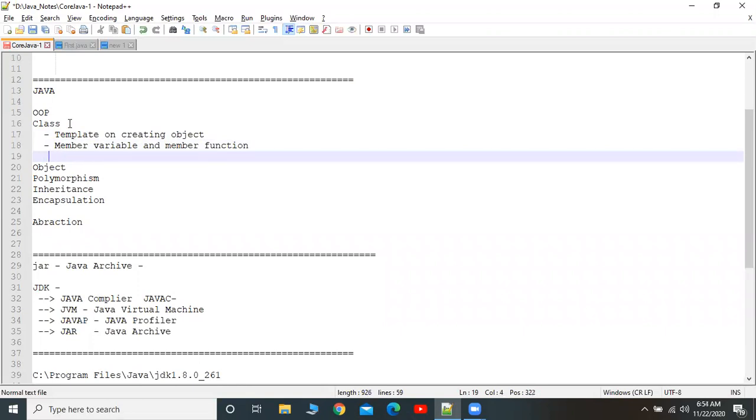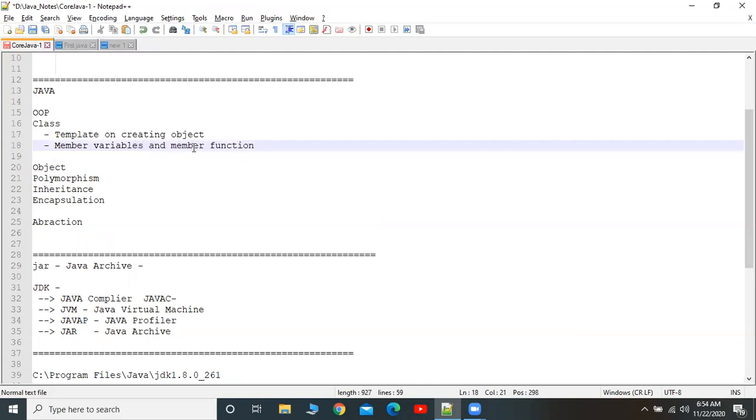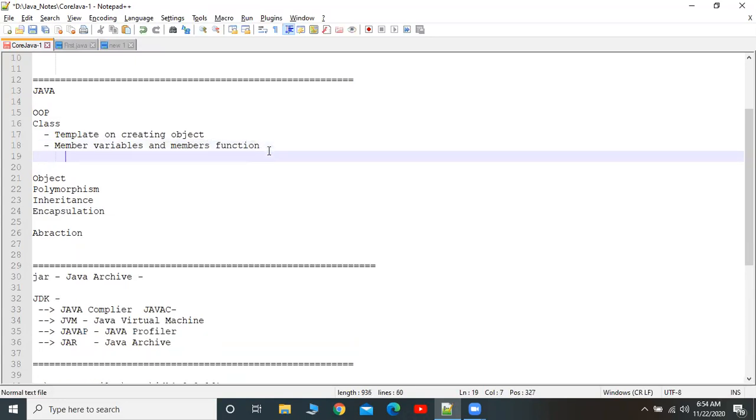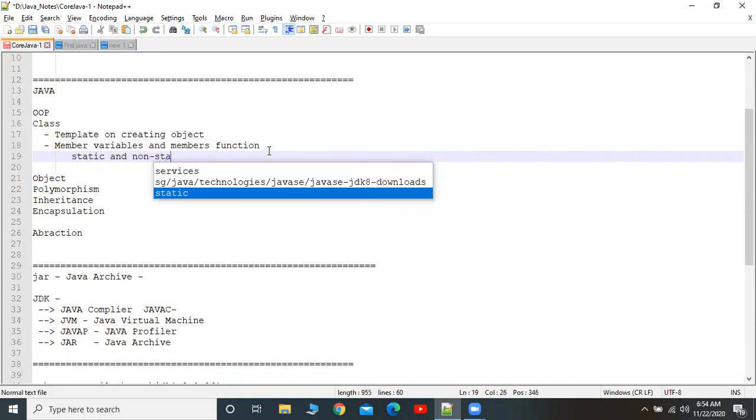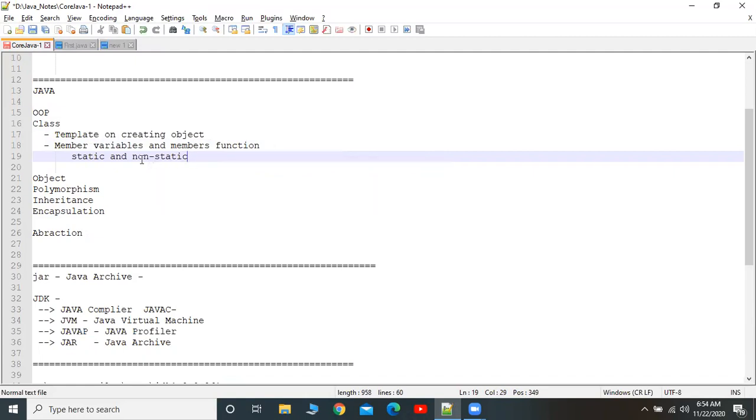We will see those types later. But at this point, you have to remember class is a template for creating an object, and it contains member variables and member functions. There are two types of member variables and member functions, called static and non-static.